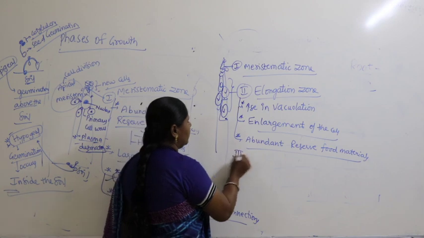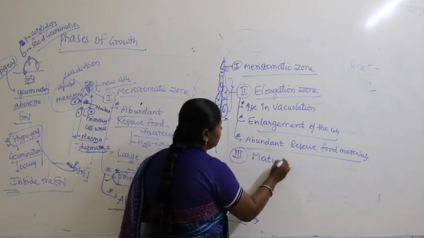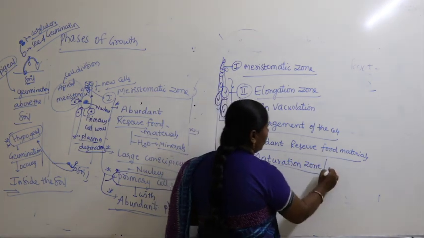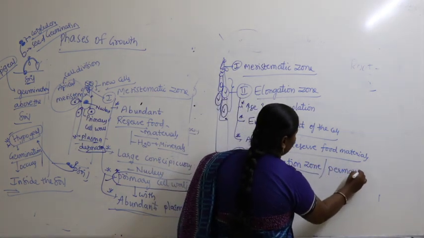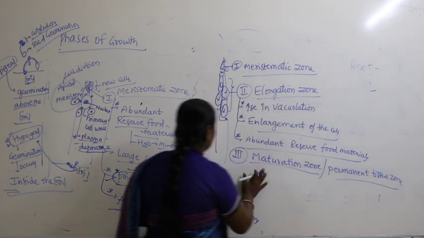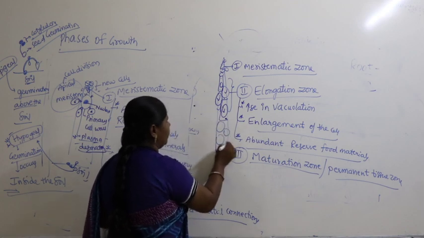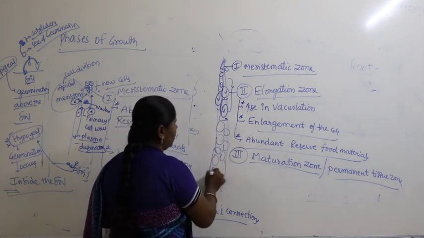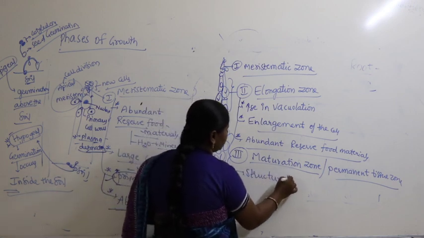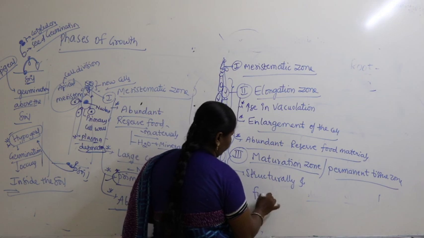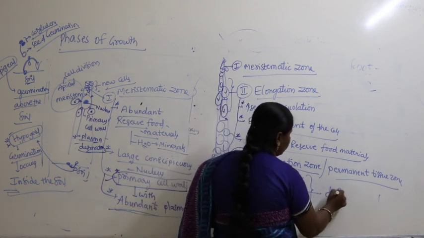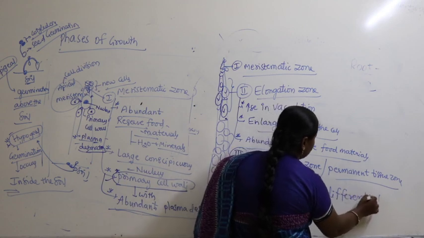Then further they enter into what is called the maturation zone, or the permanent tissue zone. What is that permanent tissue zone here? The cells which you find here are now structurally and functionally differentiated.